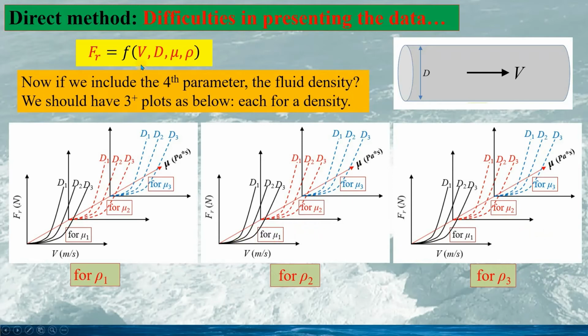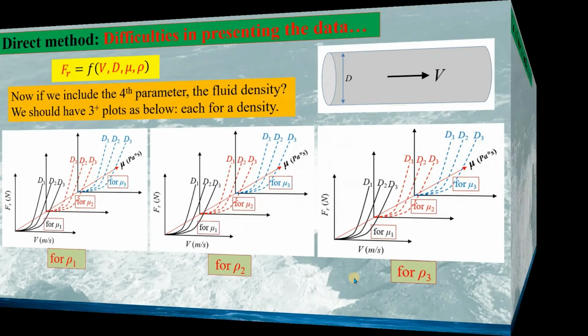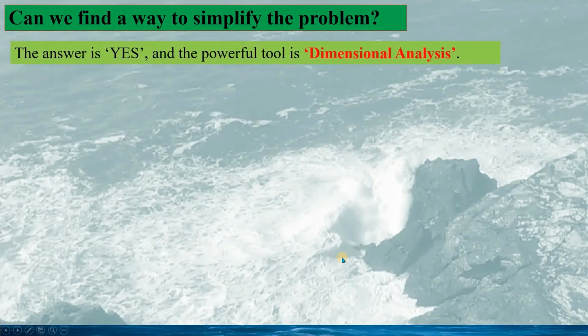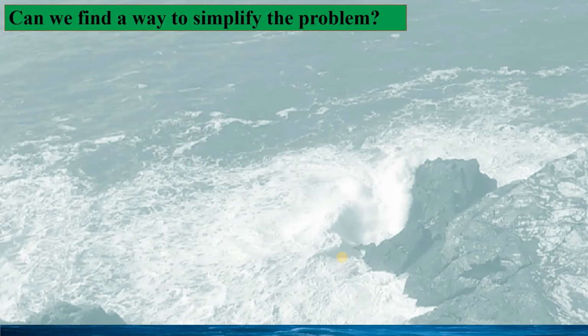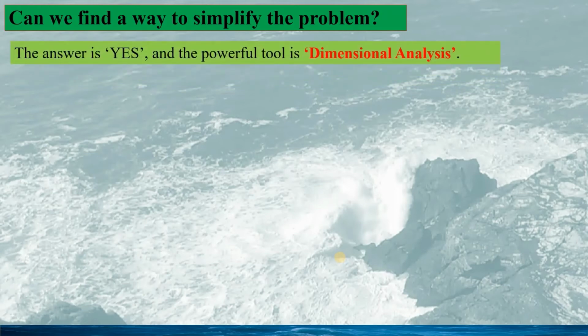So if we look at the friction dependencies on these parameters, we would have a plot like this, very complicated. So how can we see clearly the fluid friction dependencies on all these parameters? It is very difficult and very complicated. Now a question would be, can we find a way to simplify the problem? The answer to this question is yes, and the powerful tool is dimensional analysis.